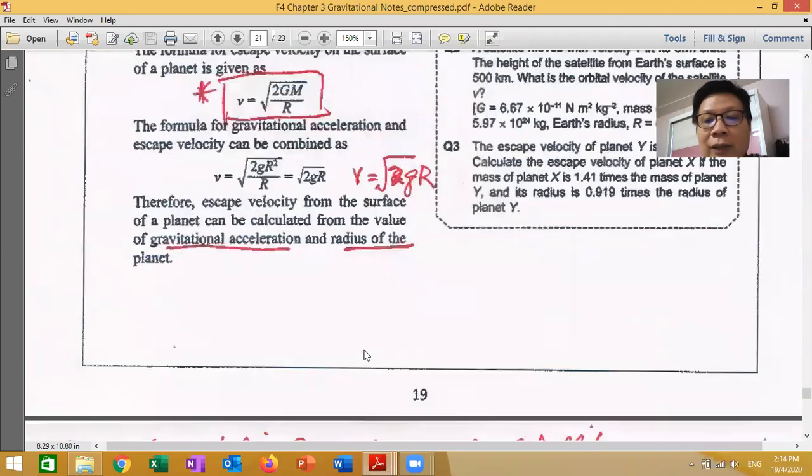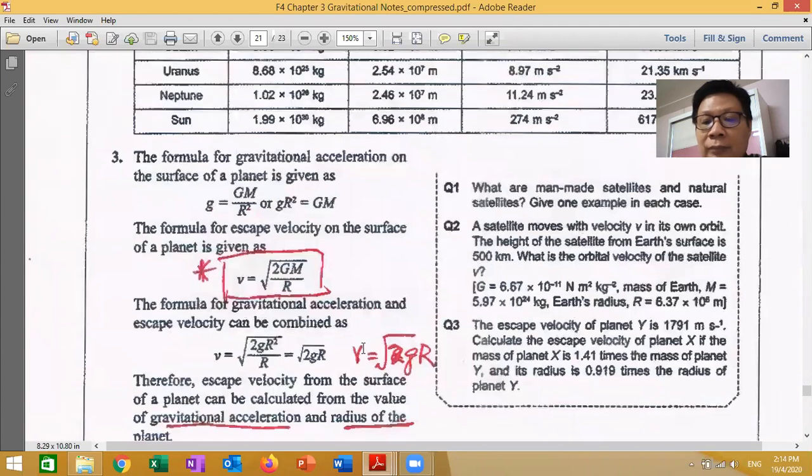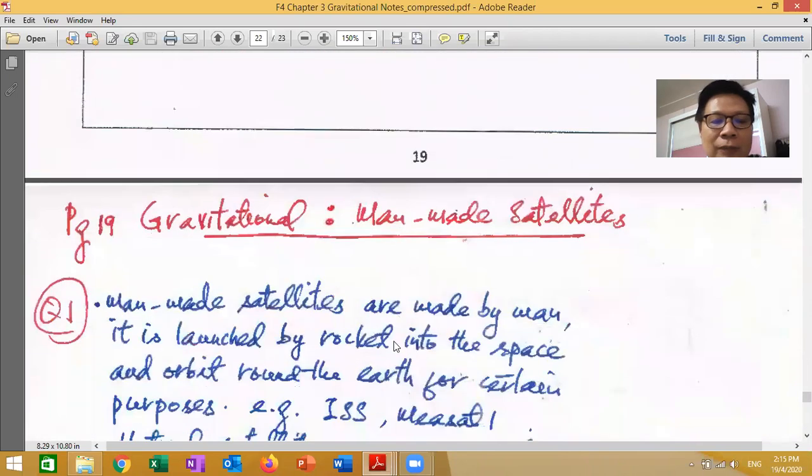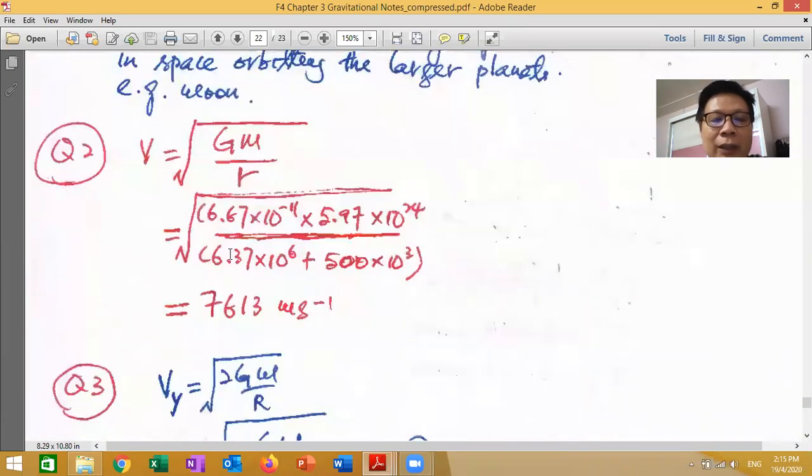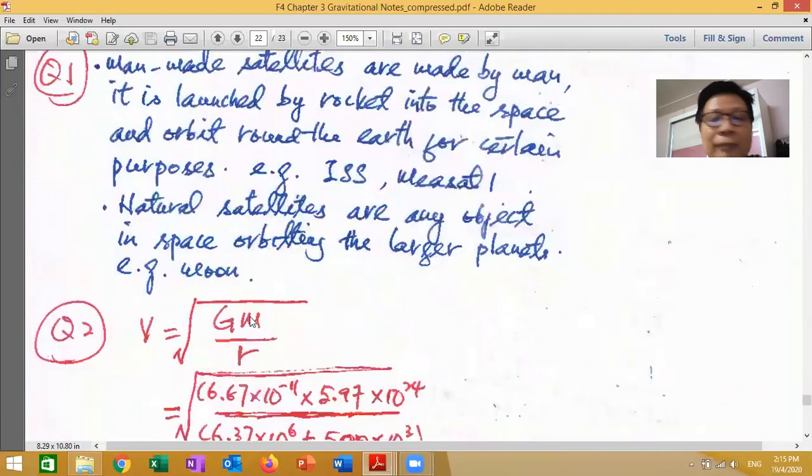Let's look at the question. The question says the satellite is 500 kilometers away from the surface. So the total distance must be the radius of Earth plus the 500. That's why we get this one. So this is our calculation. Now you have to be very careful. Use the calculator, type carefully, and look at this answer. So this is the velocity of that satellite.